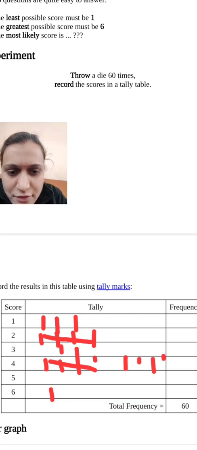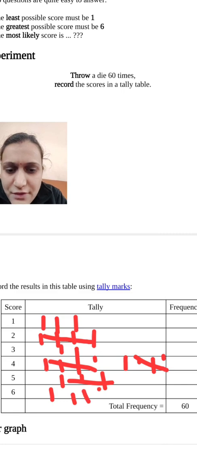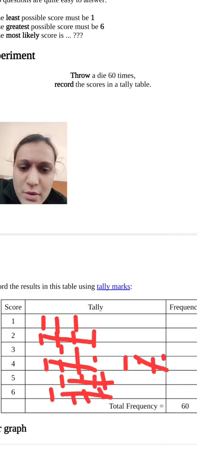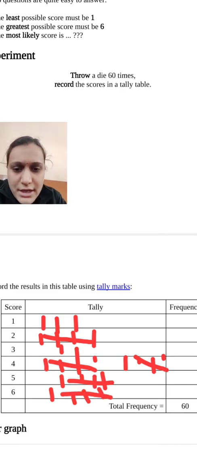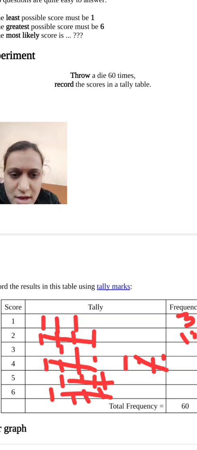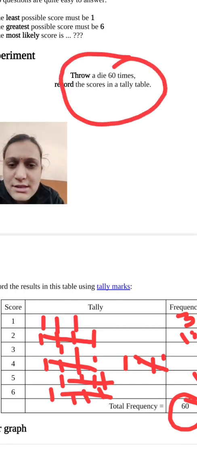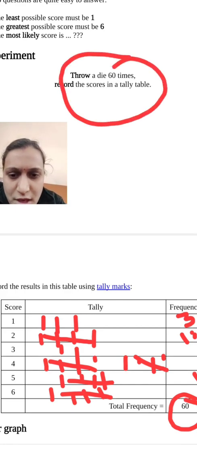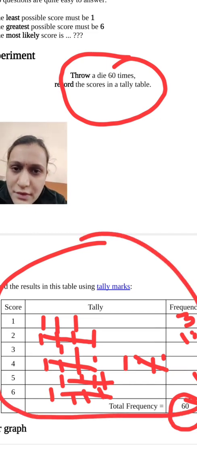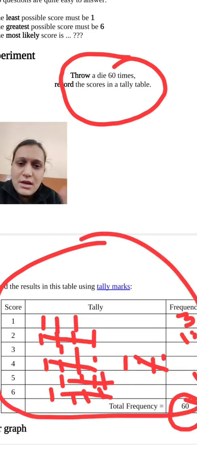You define the tally marks like this, and then you define the frequency of each score. The total must be 60 because you have thrown the dice 60 times. This table is known as a frequency table. These are the basic information related to data and tally marks.